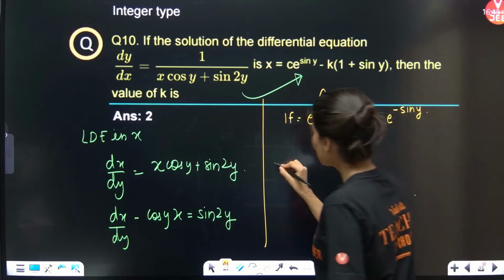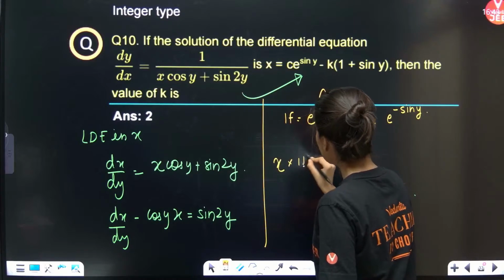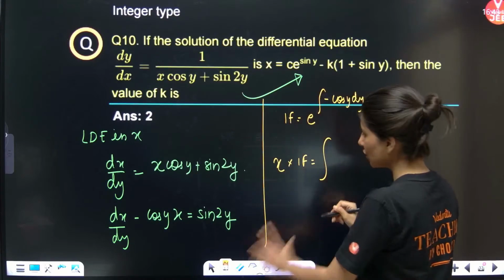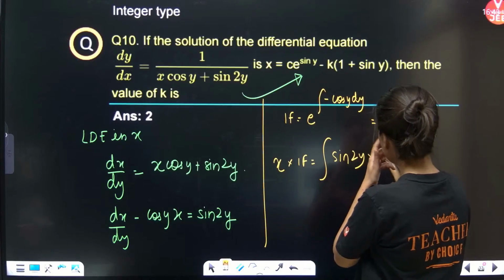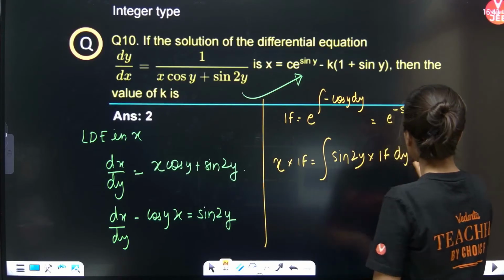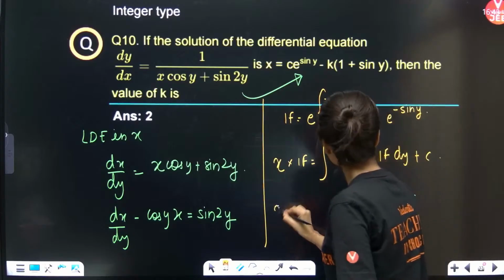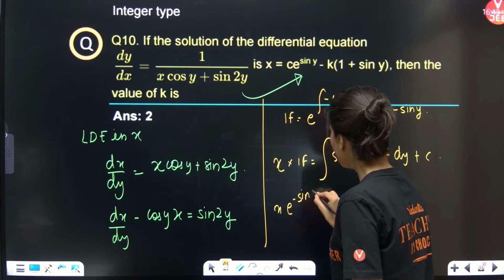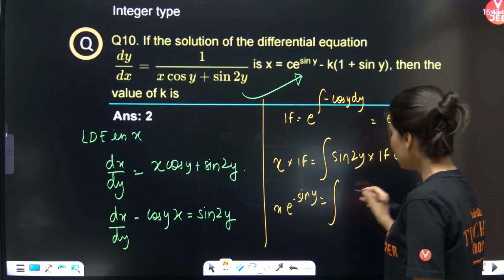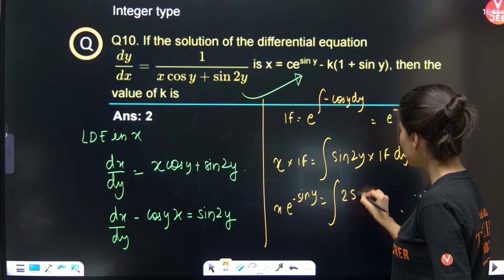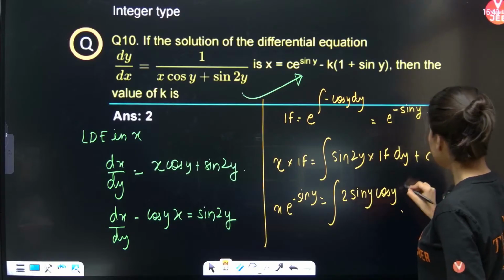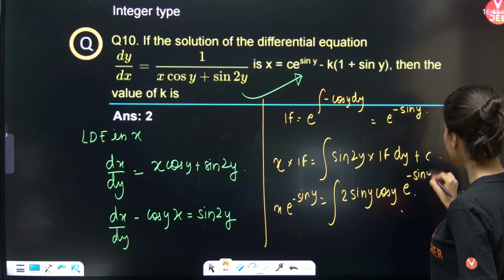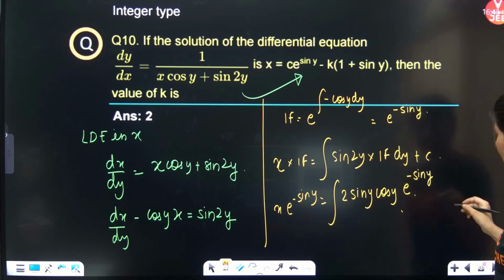Now the solution will be x multiplied by integrating factor is equal to integration of sin 2y into integrating factor dy plus c. So x into e power minus sin y is equal to sin 2y, which can be written as 2 sin y cos y, and integrating factor e power minus sin y, dy plus c.